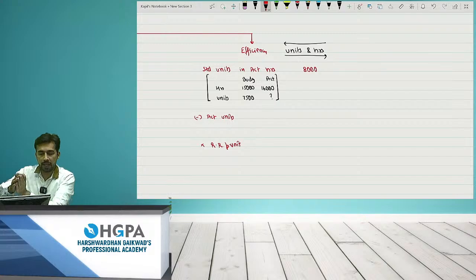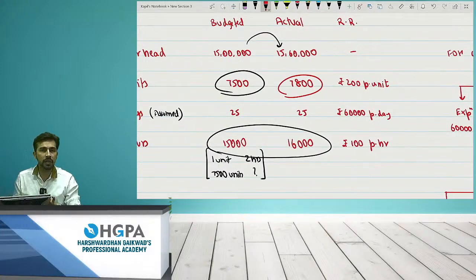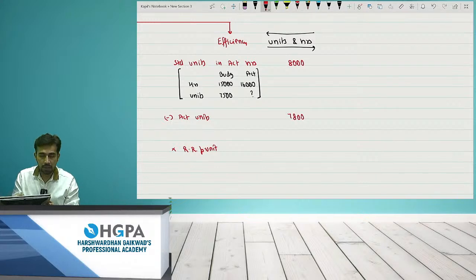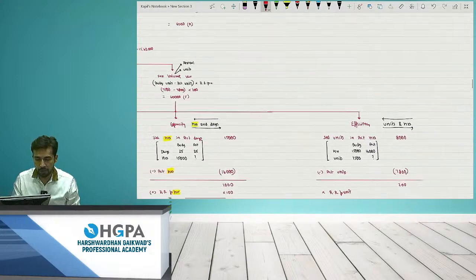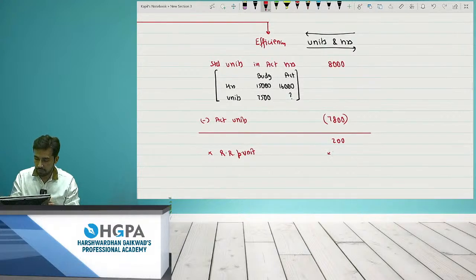You should have produced 8,000 units, but actually how many units have you produced? Actually you have produced only 7,800, right? So can I say this is not a favorable situation for me? Because the time you have spent over here, you should have made 8,000 units, but you have made only 7,800 units. So can I say you have made 200 units less? What is the rate per unit? If you check per unit, the rate was 200 into 200, which will give me the answer as 40,000. Can I say it is an adverse situation?